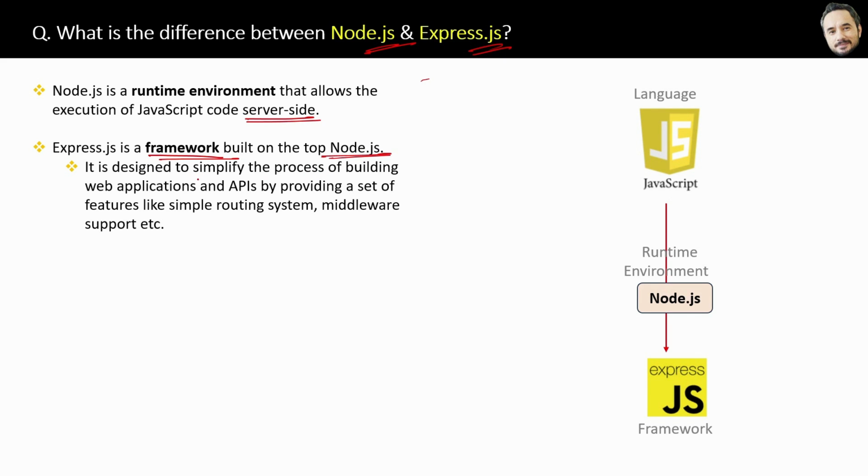Why was this Express.js built or created? The answer is here. It is designed to simplify the process of building web applications and APIs by providing a simple routing system, middleware support, etc. To simplify, by using Node plus Express, building server-side APIs will be very, very easy and fast.